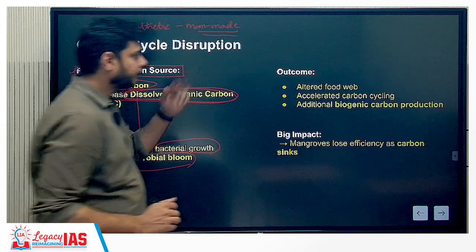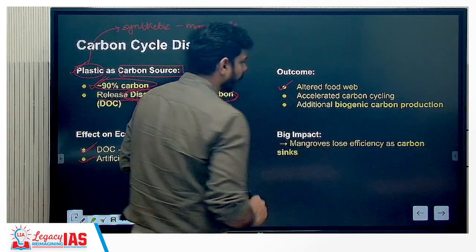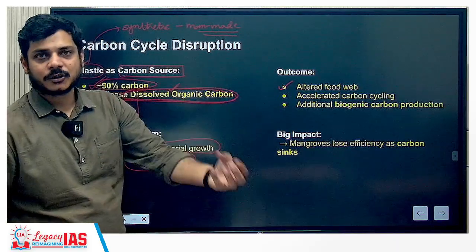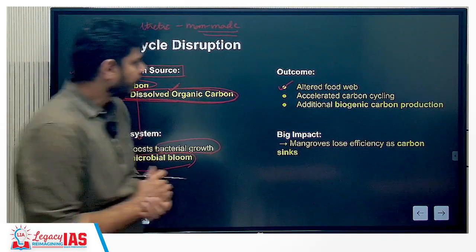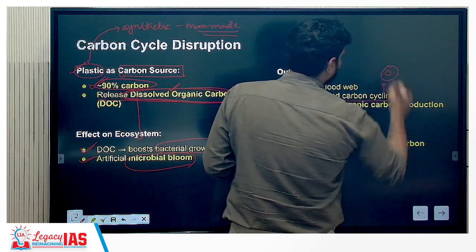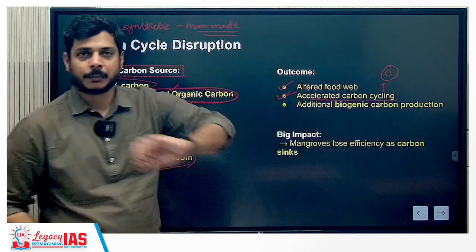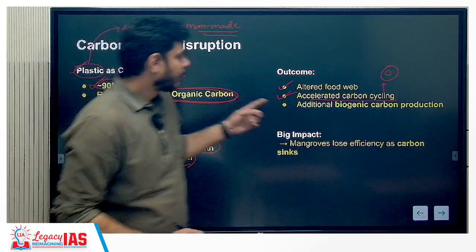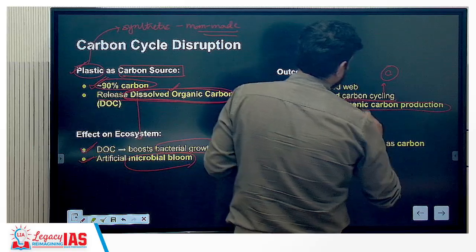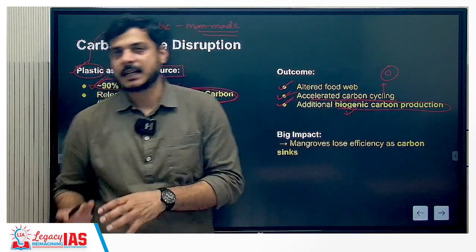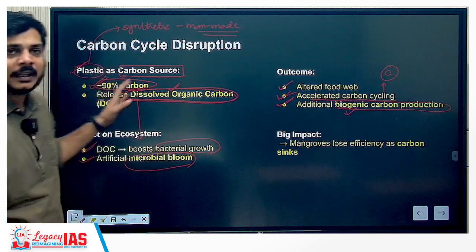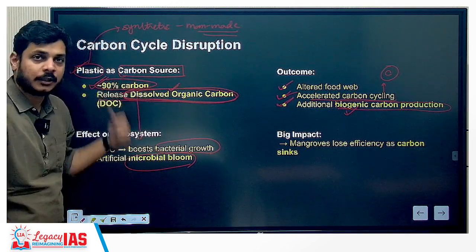Outcome: there is an altered food web. That means the animals, the biodiversity that are present, are utilizing other sources as a source of their nutrients. Accelerated carbon cycling, because you will have more carbon being fed into the carbon cycle. Third, additional biogenic carbon production. That means even with respect to living organisms, there will be more carbon production because the supply has increased and the dominant source has been plastics itself.